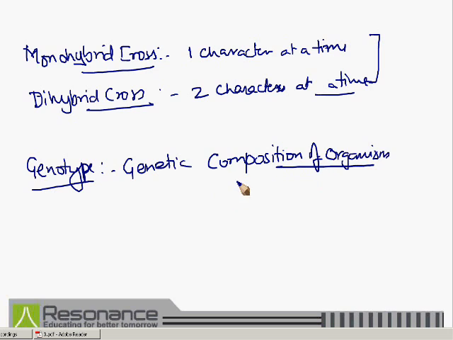That is known as genotype. For example, if you see Mendel's experiment, this is how the dominant genotype is mentioned, this is how the hybrid genotype is mentioned, and this is how the recessive genotype is mentioned.